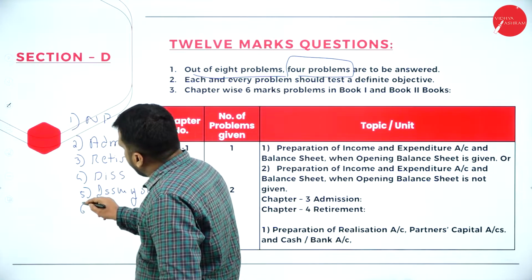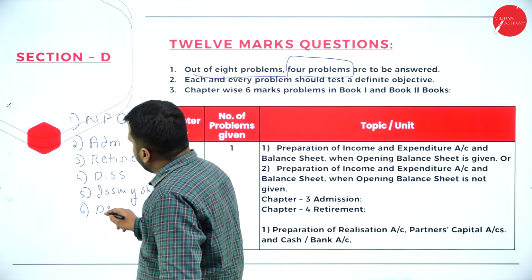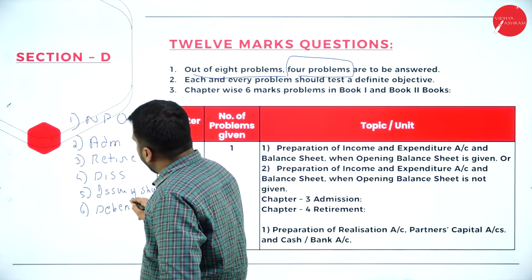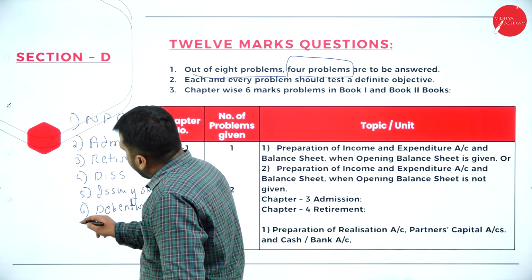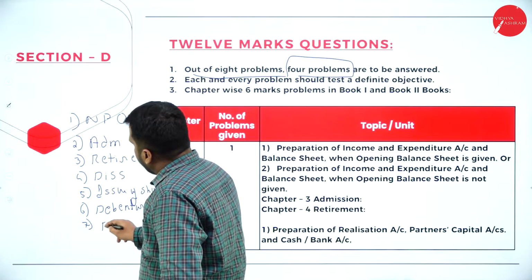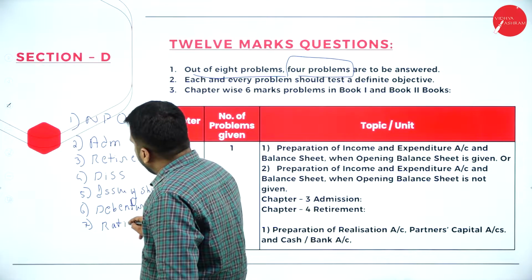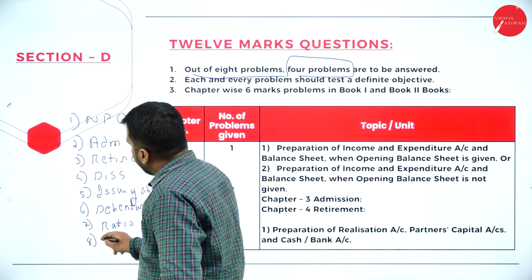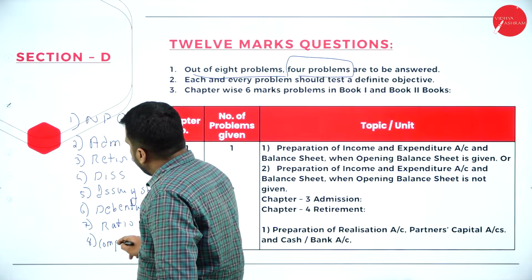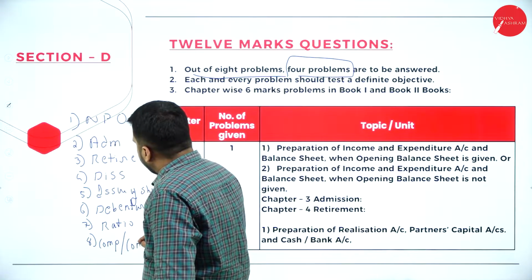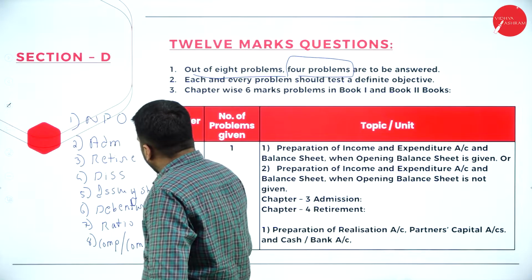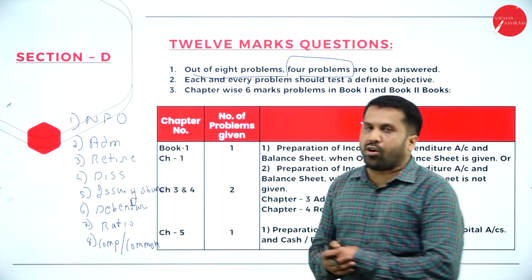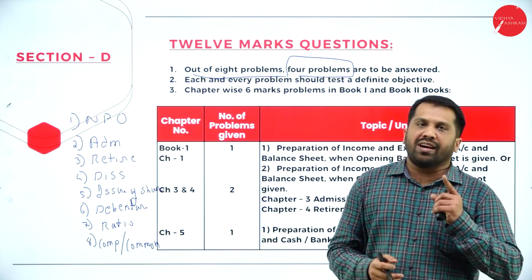And the sixth one, debentures, issue and redemption of debentures. And the seventh one, ratios. And the eighth one, comparative or common size balance sheet. These are the topics you have for your 12 marks.